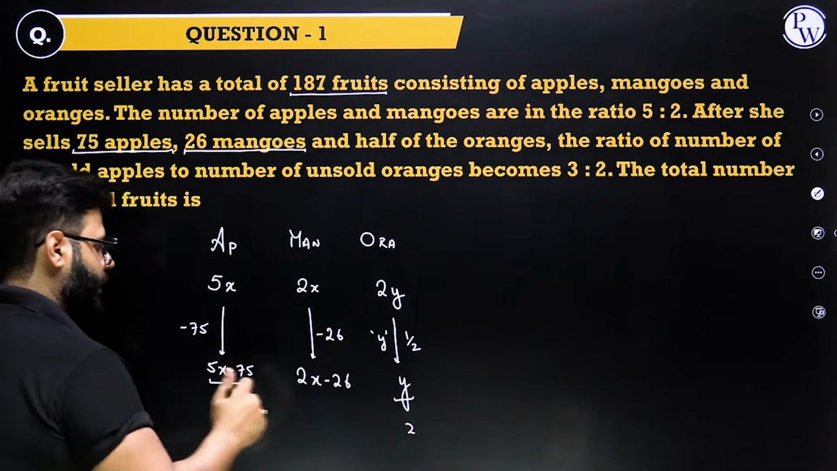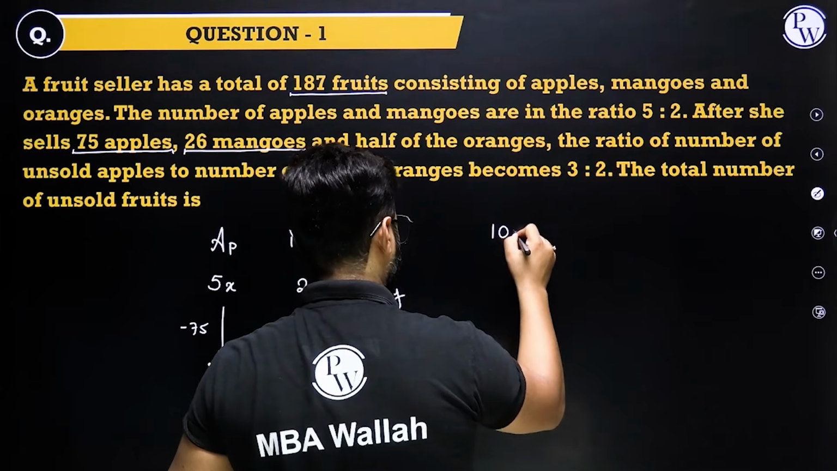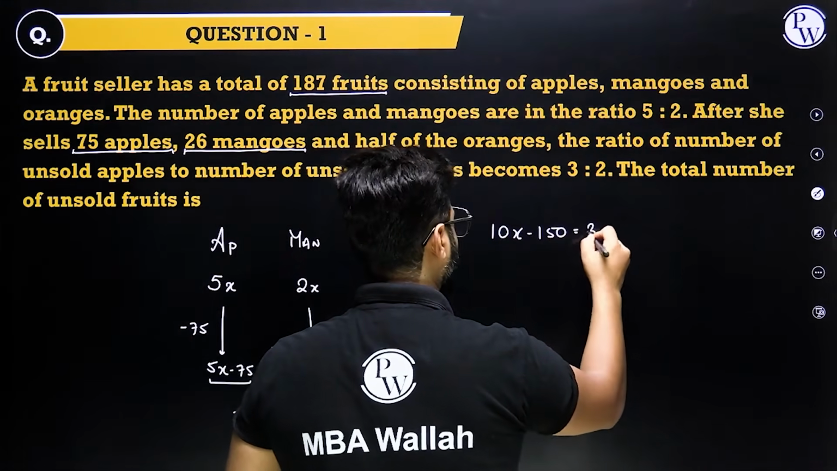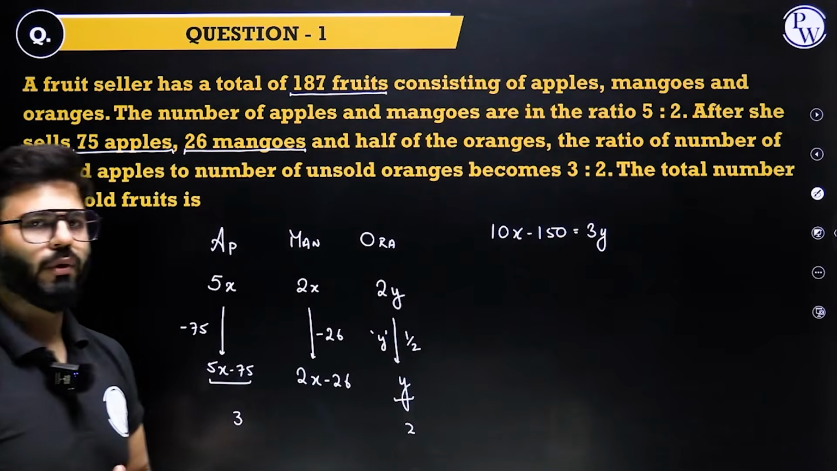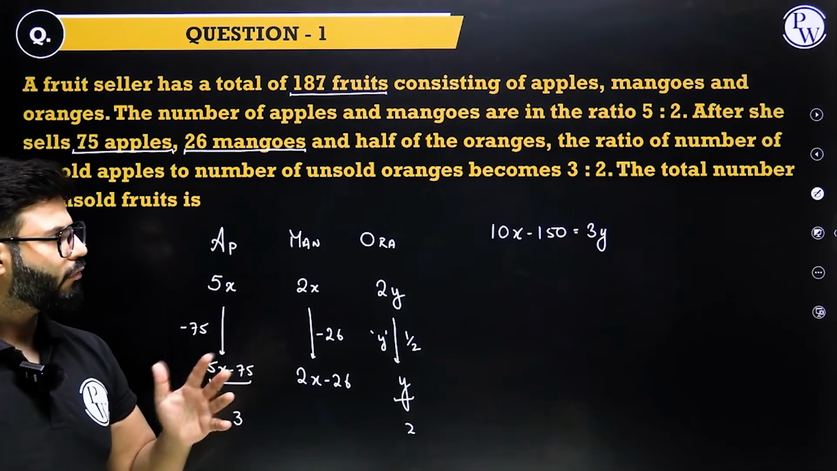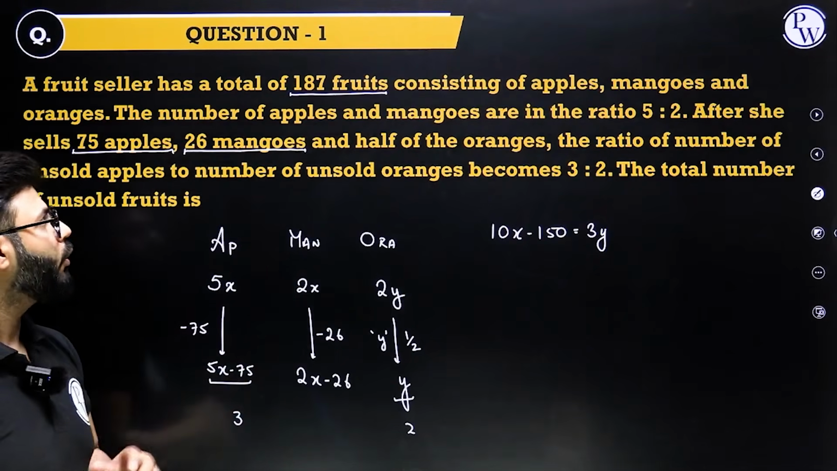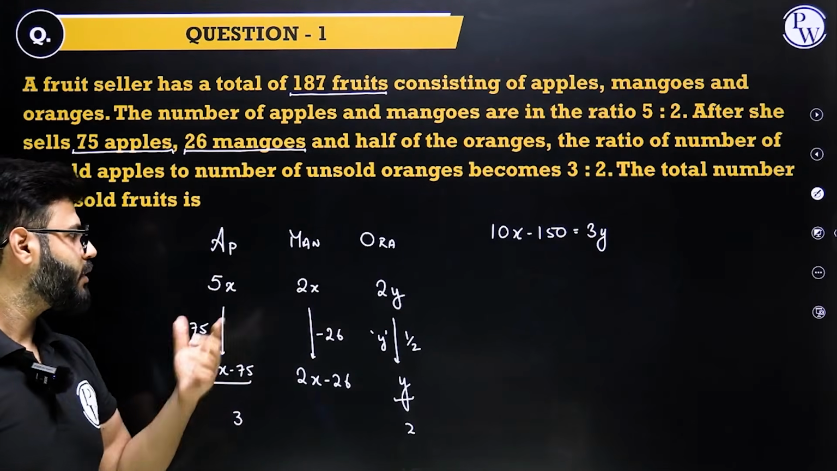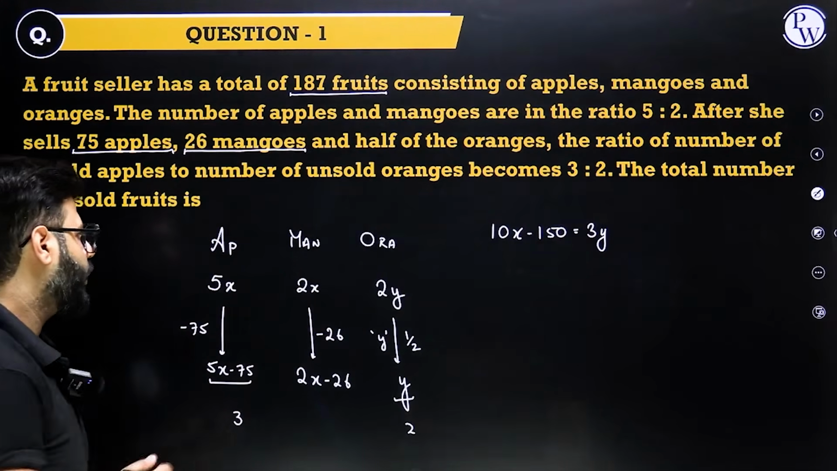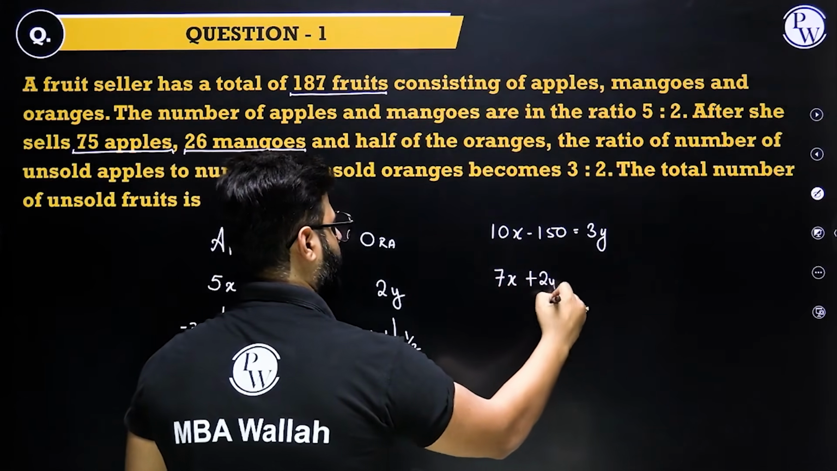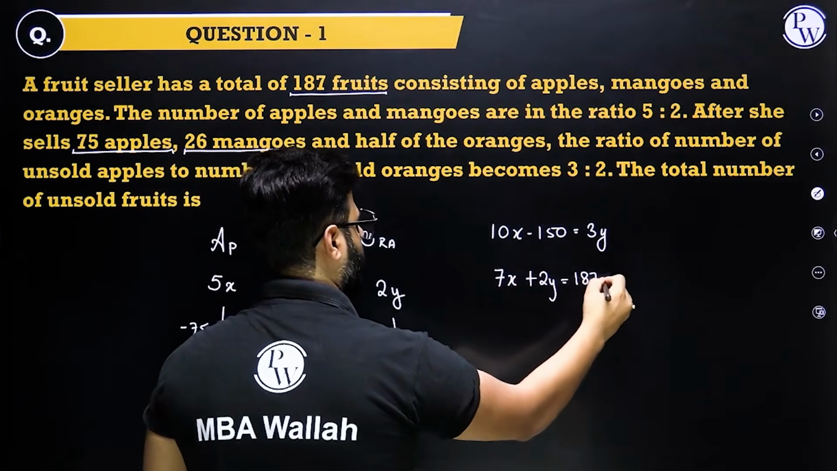So 2 into this is 10x minus 150 is equal to 3 into y. That's the first equation which we have already formed. Now time for finding the second equation, and where will you find it? 187 fruits in total. Add them up. What do you have? 7x plus 2y, right? So we have 7x plus 2y equals 187.